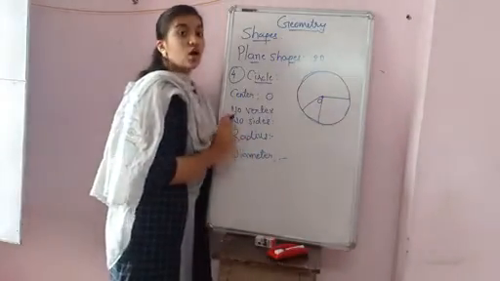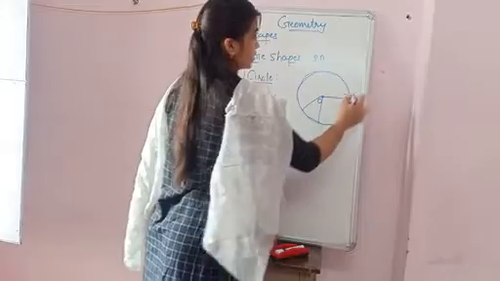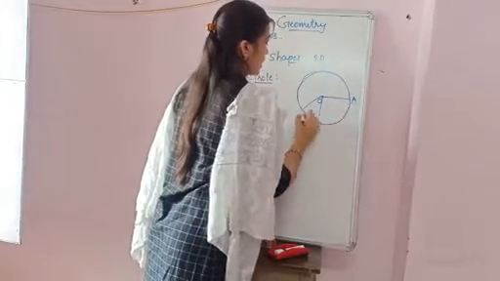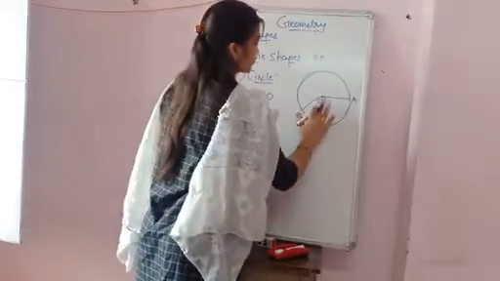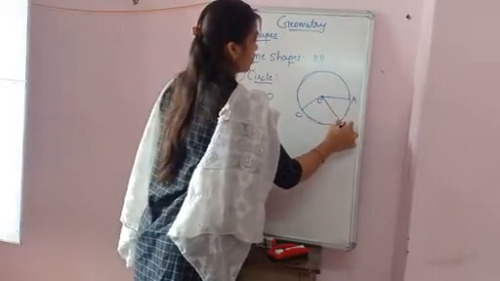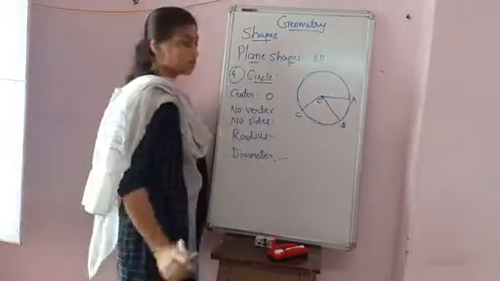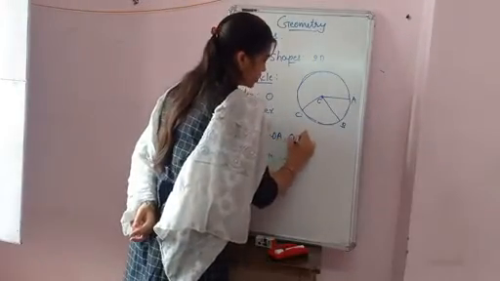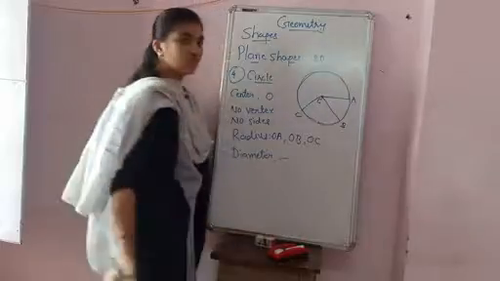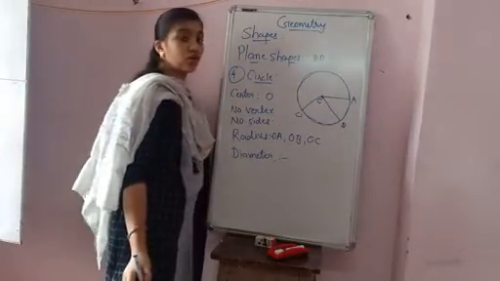For example, OA, OB and this. I draw these lines. Okay. So how many radiuses are there? OA, OB, OC. 3 radiuses are drawn here.